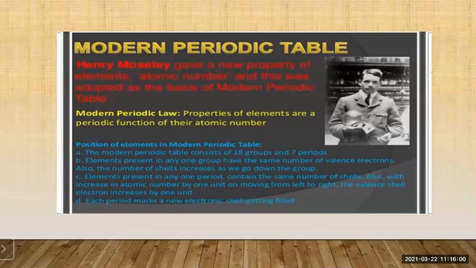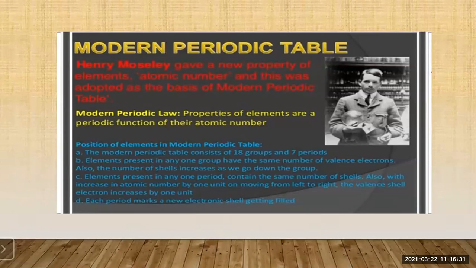So this difference you should know. In the exam, the question can be asked: write the difference between Mendeleev's periodic table and the modern periodic table. So this is a very important point that you should remember. Now we will study the modern periodic table. Position of elements in the modern periodic table: the modern periodic table consists of 18 groups and 7 periods.